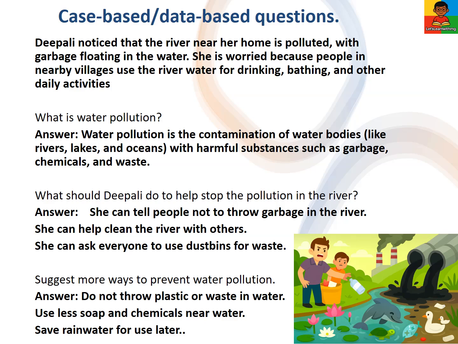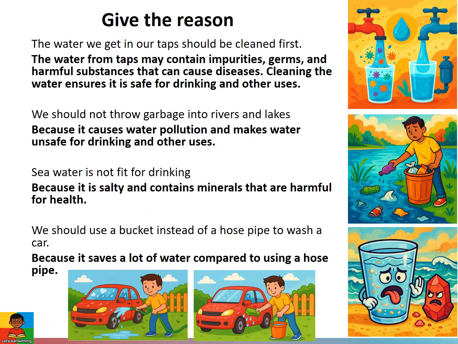What should Dipali do to help stop the pollution in the river? She can tell people not to throw garbage in the river. She can help clean the river with others. She can ask everyone to use dustbins for waste. Suggest more ways to prevent water pollution. Do not throw plastic or waste in water. Use less soap and chemicals near water. Save rainwater.